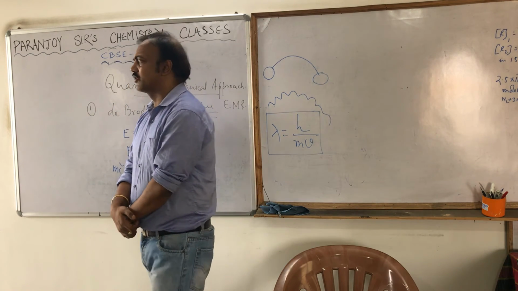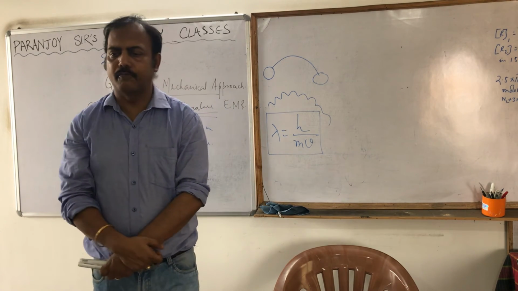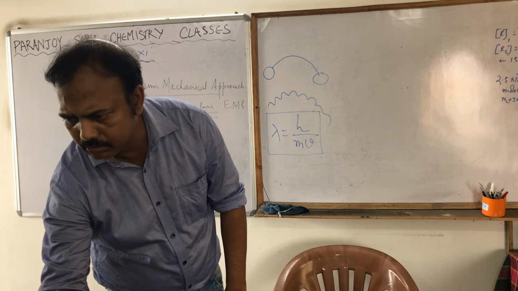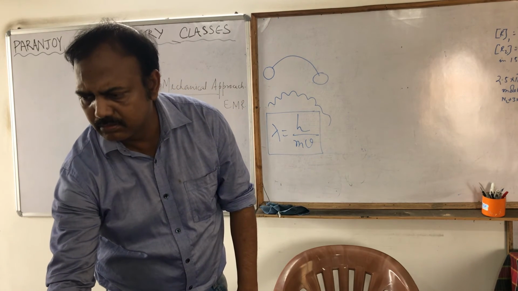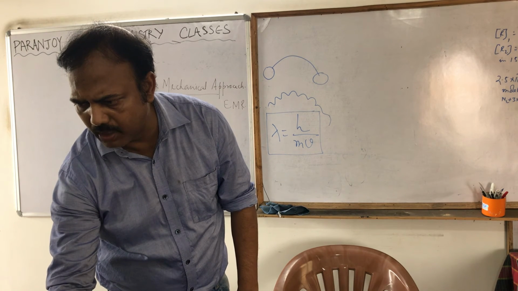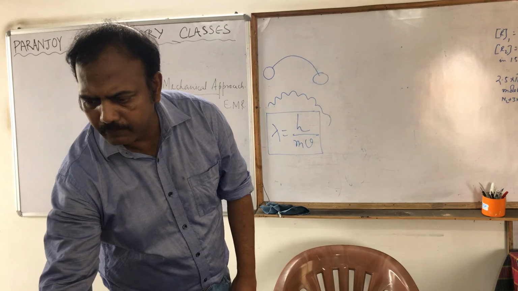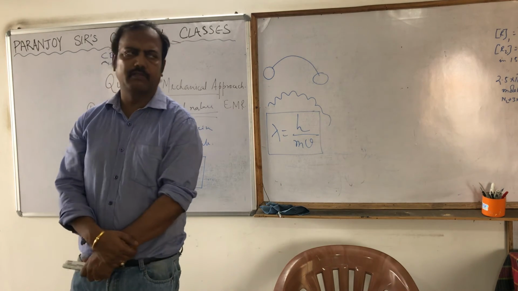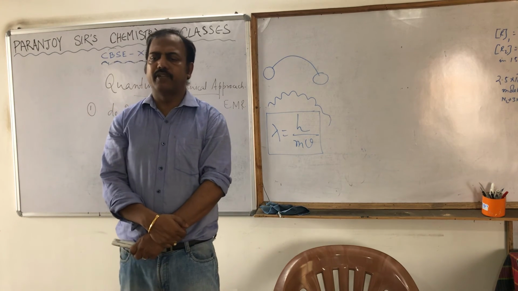a cricket ball of mass 100 gram is moving with a velocity of 150 kilometer per hour.